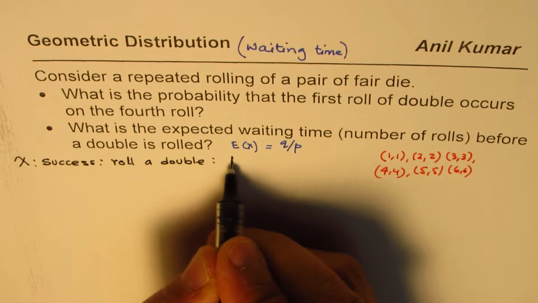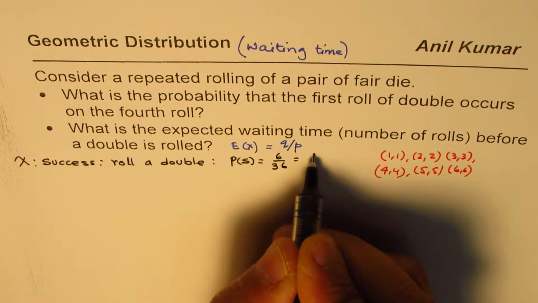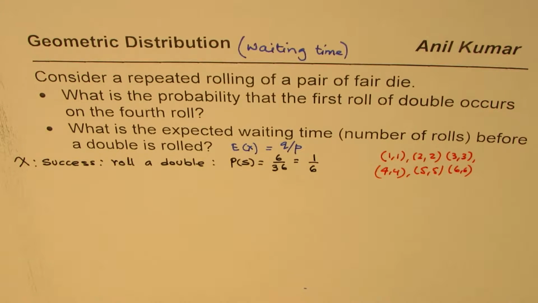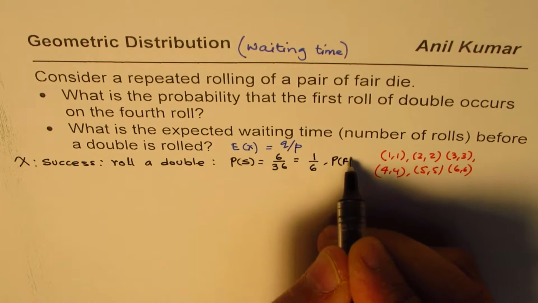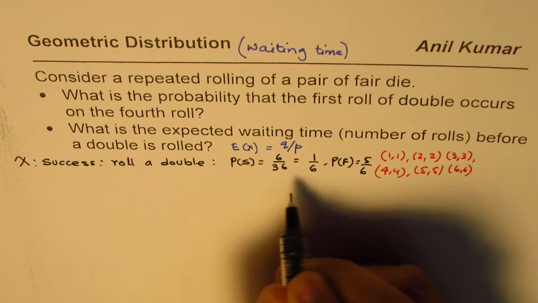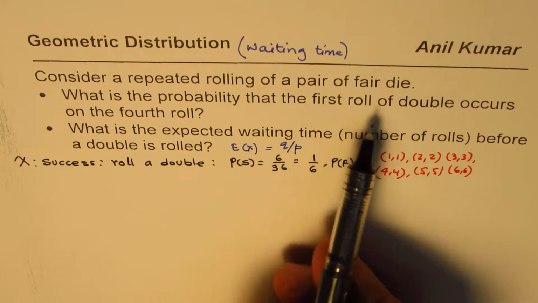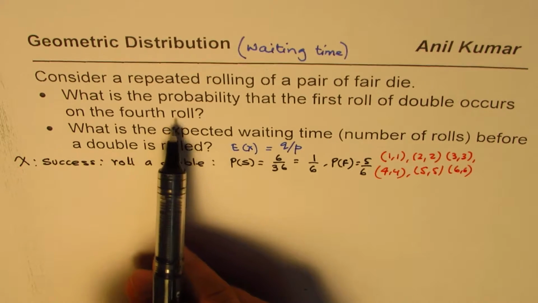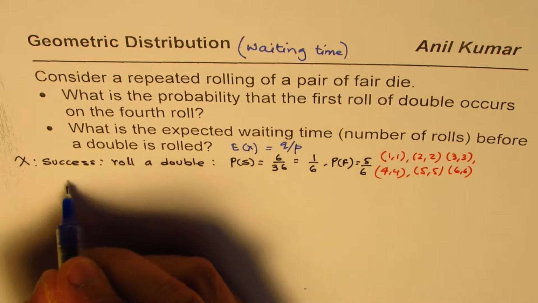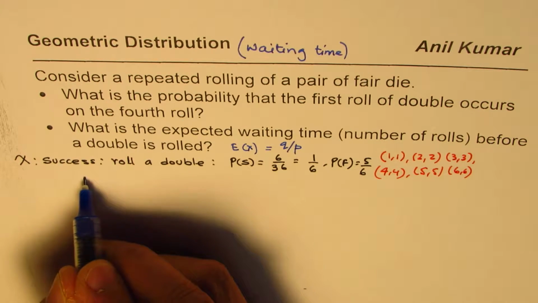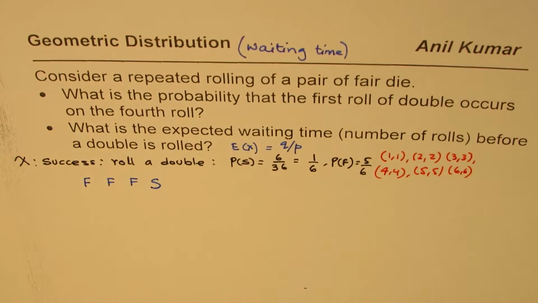Now the probability of success in our case will be 6 out of 36, which is 1 out of 6. So if the probability of success is 1 over 6, the probability of failure will be 5 out of 6, that is 1 minus 1 out of 6. Now it says, what is the probability that the first roll of double occurs in the fourth roll? That means the first 3 rolls are failures: failure, failure, failure, and then success.